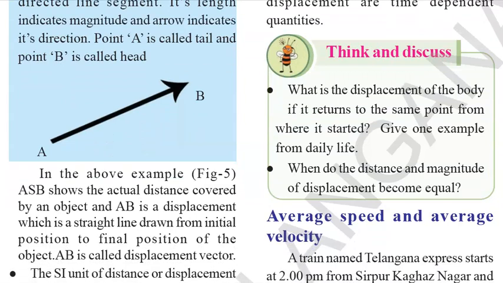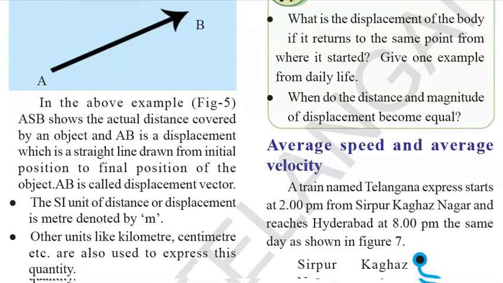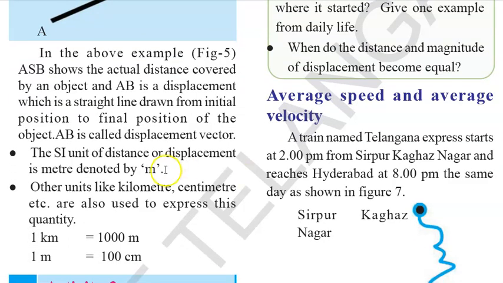Now the above example: ASB shows the actual distance covered by an object, and AB is the displacement, which is the straight line drawn from the initial position to the final position of the object. AB is called the displacement vector. The SI unit of distance or displacement is meter, denoted by m.